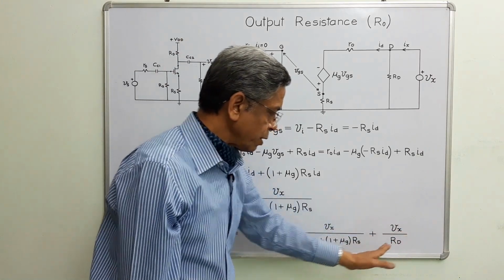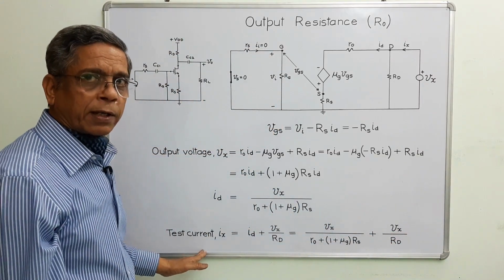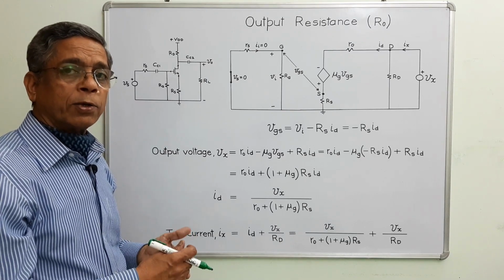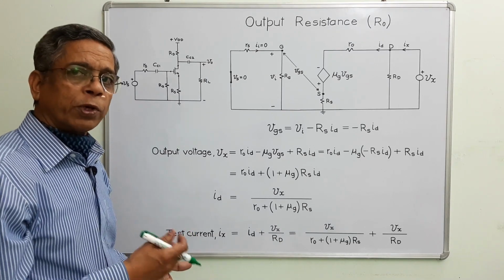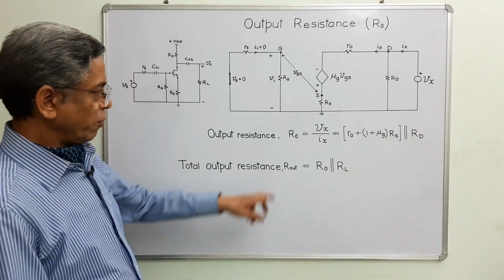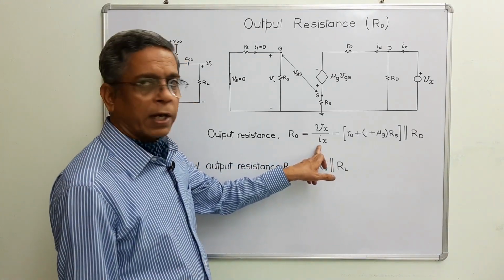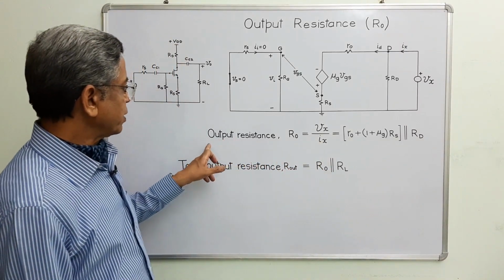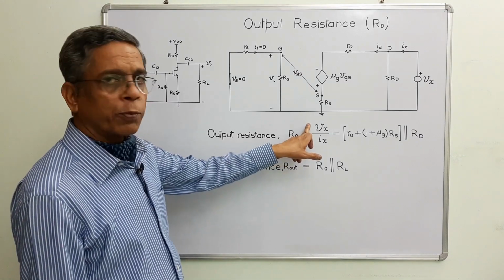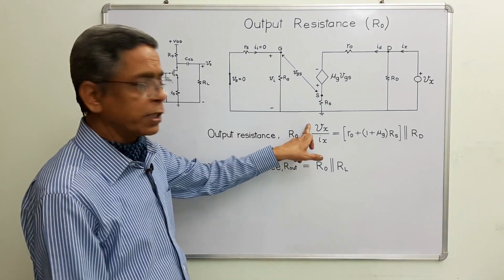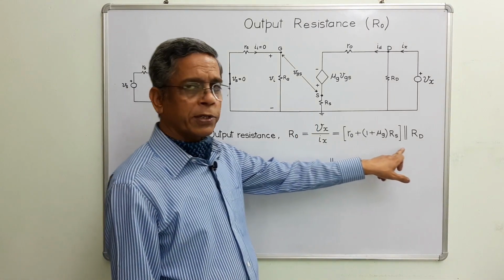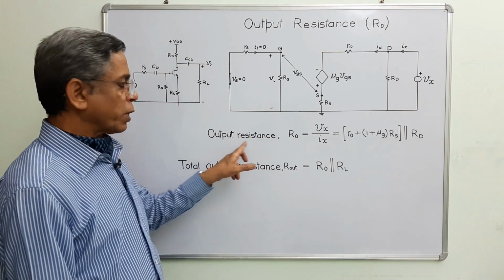So this is the expression for test current Ix. Now we are in a position to derive the expression for output resistance. On the last page, we have derived the expression for Ix. Now this output resistance can be defined as the ratio between output voltage, that is test voltage, and test current. So this is the ratio, and this is the expression for output resistance.